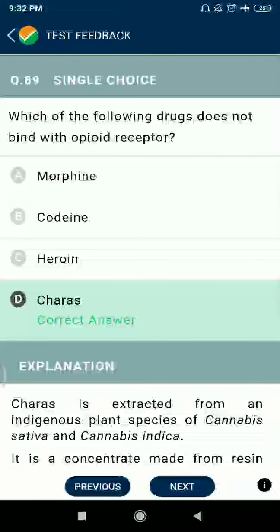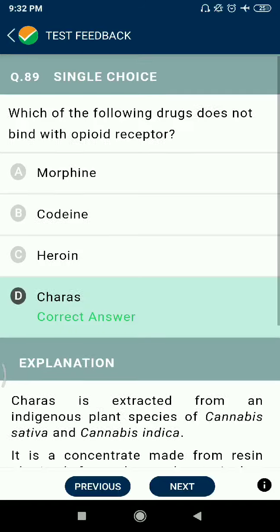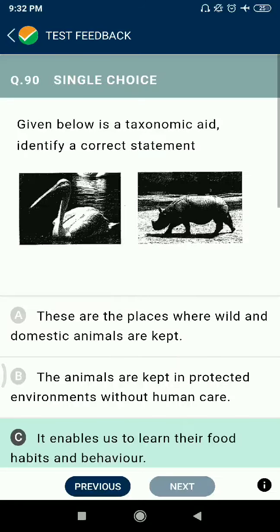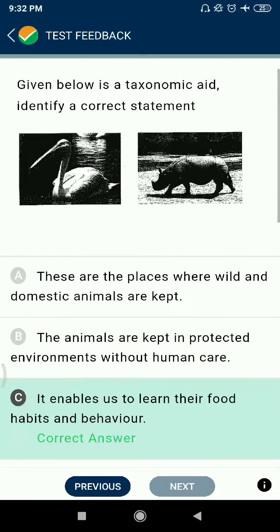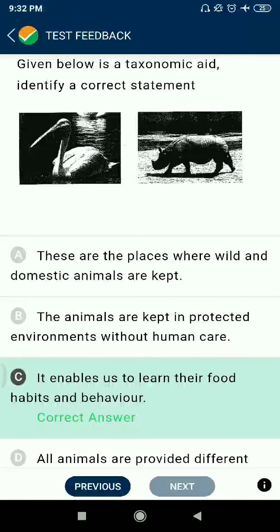Question 89: Which one of the following drugs does not bind with opioid receptors? Gerasno, morphine, codeine, heroin. Question 90: What do these represent? It enables us to learn their food habits and behavior.